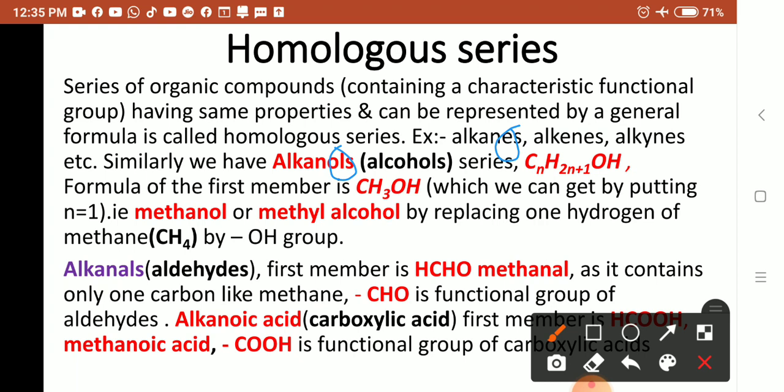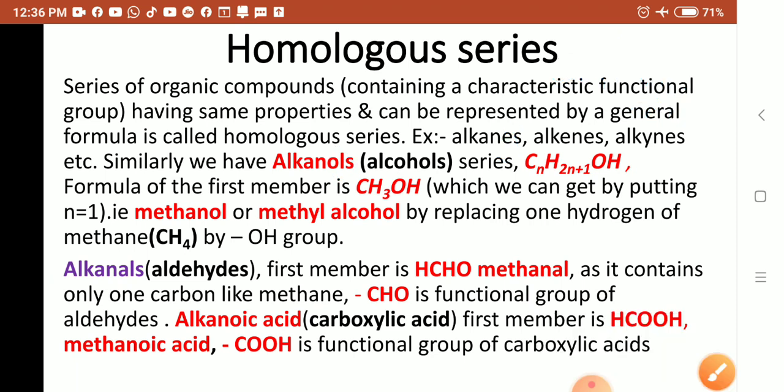The general formula of alkanes is CnH2n+2. In alkanols, one of the H is replaced by OH, therefore the formula will be CnH2n+1OH. The first member is CH3OH, which we get by putting n equal to 1.